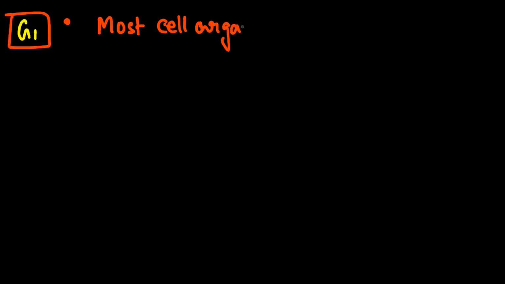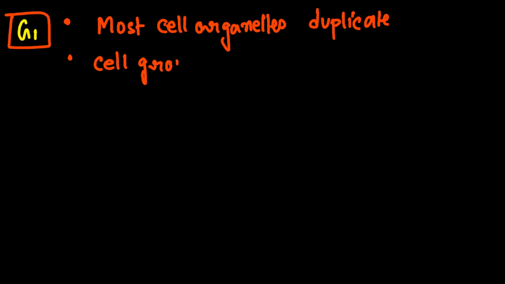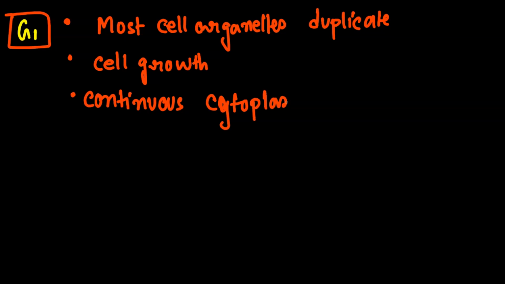Yes, so just write it down. During the G1 phase, what is happening? Just have a point that most cell organelles duplicate here. Okay, here the cell growth happens. Cell growth is happening, that means continuous cytoplasmic increase is also happening. Cool, understandable. Continuous cytoplasmic increase is also happening, right?